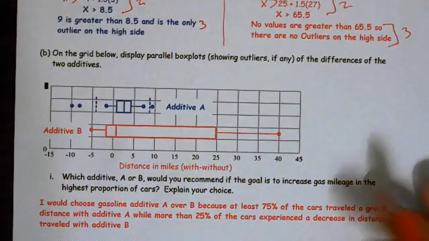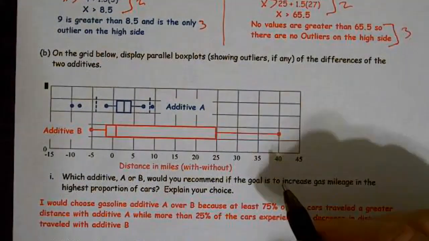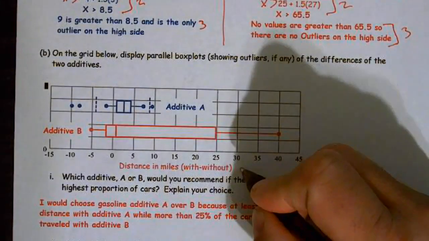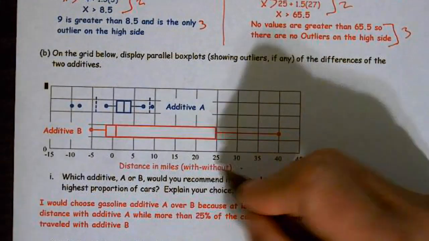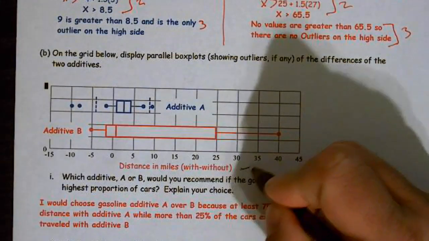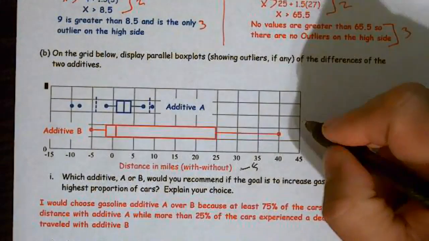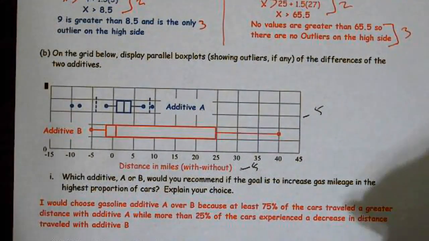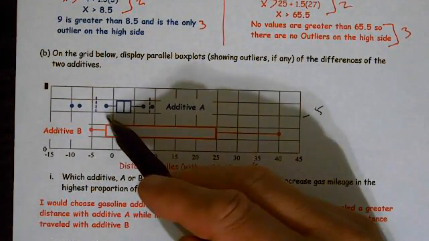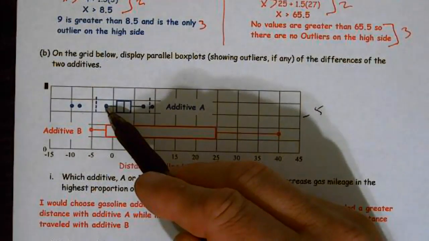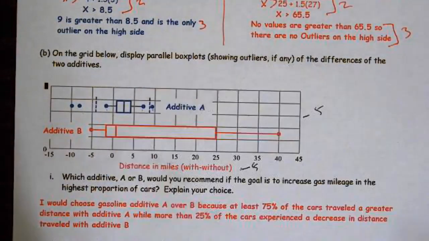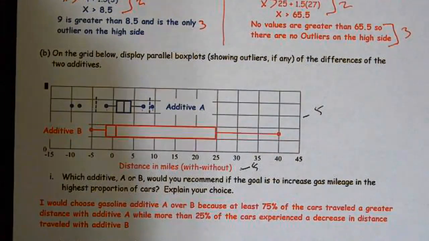It asked me to graph it, okay? Well, you have to have labels on your graph. If you didn't have distance, preferably miles, but if you didn't have distance in miles, you lost 5 points. If you didn't have A and B labeled, you lost 5 points. And then the graphs themselves need to be shown. Make sure you're showing your outliers, your lowest value that's not an outlier, and your highest value that's not an outlier, and of course your highest value. If the fences fit, you should show them. If they don't fit, don't worry about it.